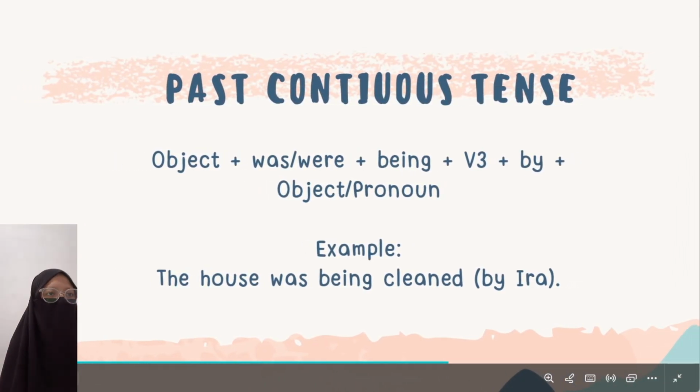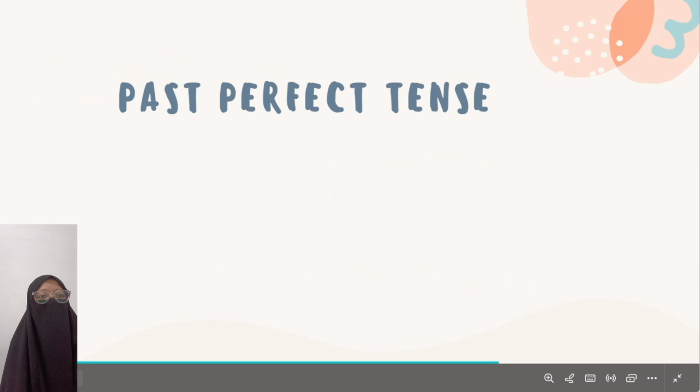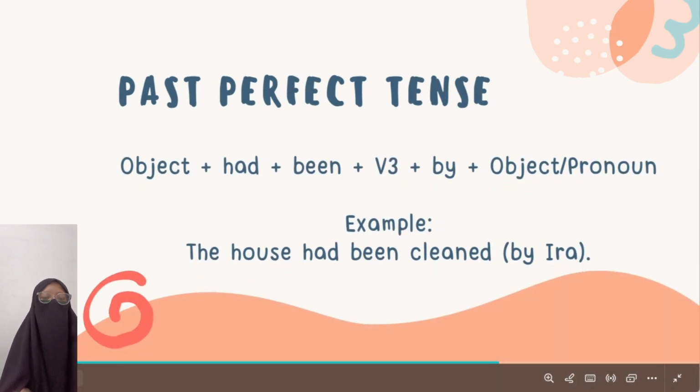After that, past continuous tense. The object, was or were, like before, being, and verb T, by, and the object or pronoun. Like the example, the house was being cleaned by Ira. After that, past perfect tense.